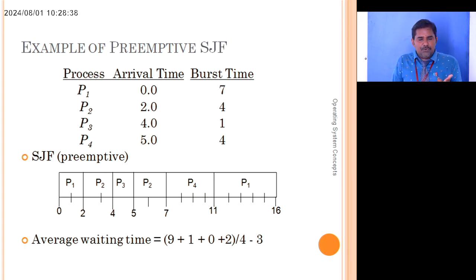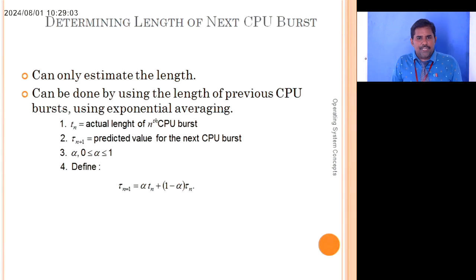The process P1 has a total burst time of 7, and only 2 have been worked out. So 7 minus 2, 5 remaining. But the P2 process has a burst time of 4, so comparatively the P2 job is better than the P1 job. Immediately P1 is preempted and P2 is inserted. Likewise it works. The average waiting time is 9 plus 1 plus 0 plus 2 divided by 4 jobs, so 3. This is how the preemptive scheduling algorithm works.